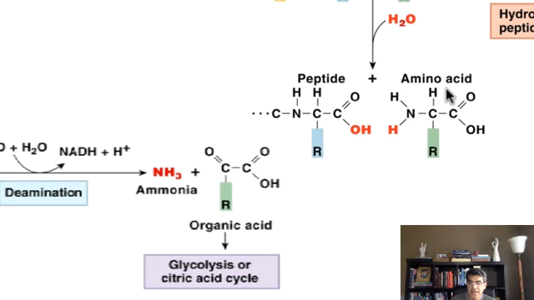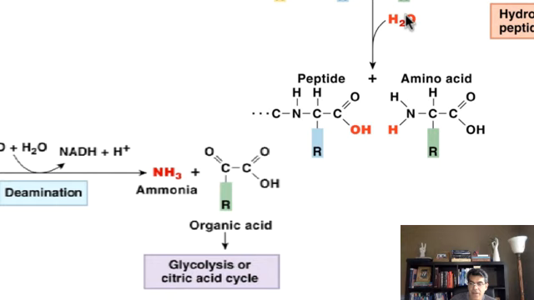As you can see, amino acid is a molecule that is composed of an amino group, NH2, and an acidic group, COOH. That's why it's called amino acid. The difference between different amino acids is in this side chain, called the R group. This R group can be as simple as H or can be very complex. By changing this R, you create a different type of amino acid. So all amino acids have the same common structure except the R part.